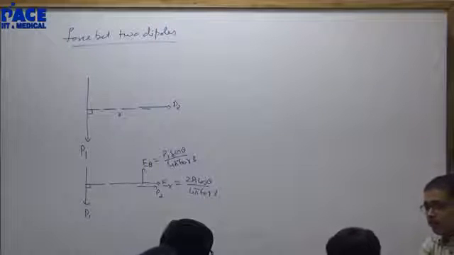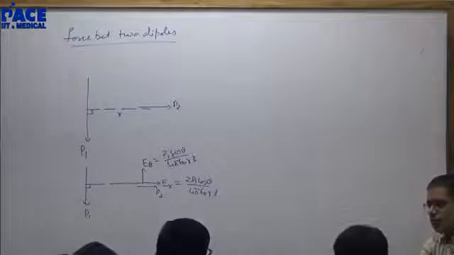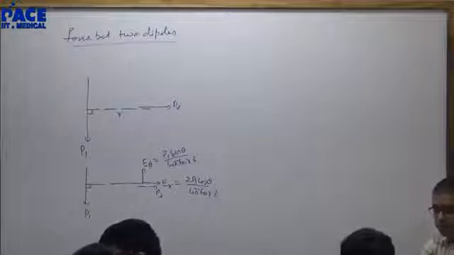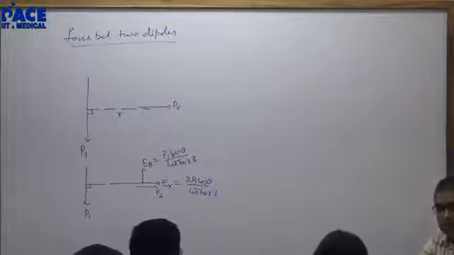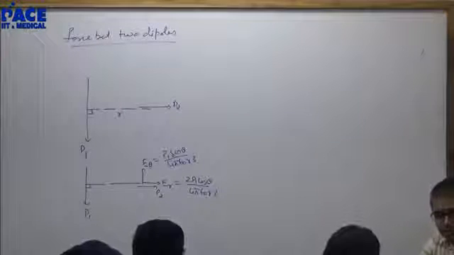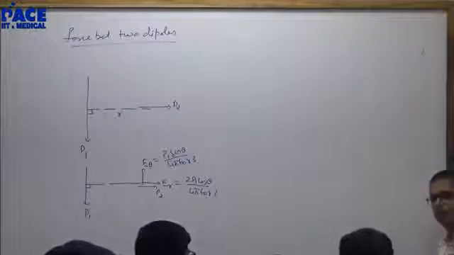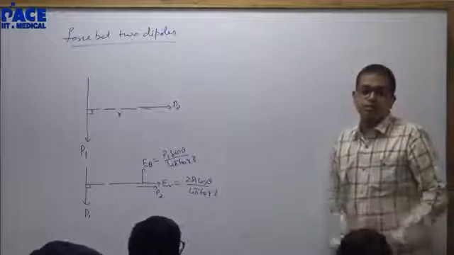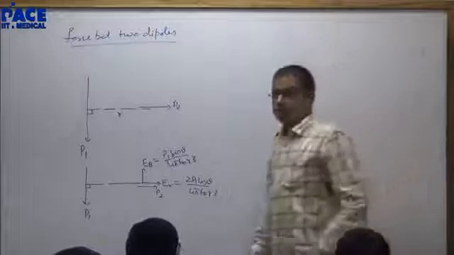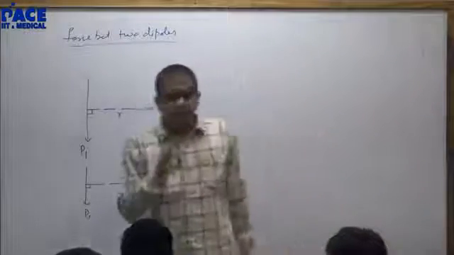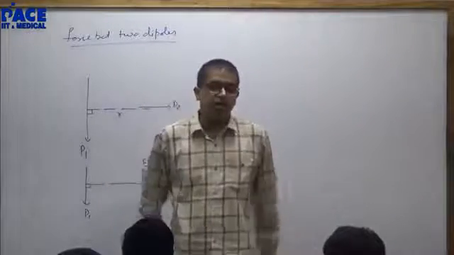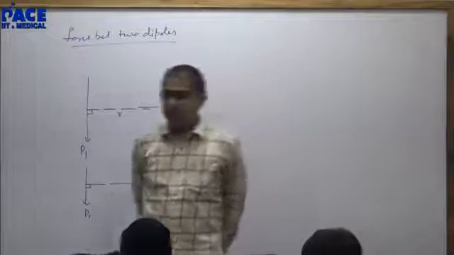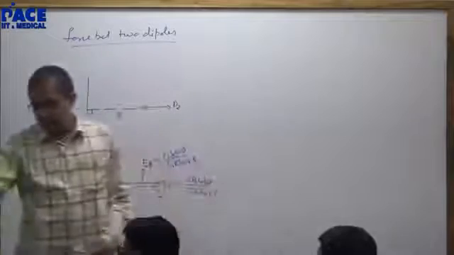P1 P2 by 4 epsilon naught R cube. Sir, 3P1 P2 upon 2 pi epsilon naught R4. Two things: what did I tell you? Epsilon naught, don't keep saying E naught. E naught is field. Epsilon naught is absolute permittivity. Right? Yes. Show me your answer.